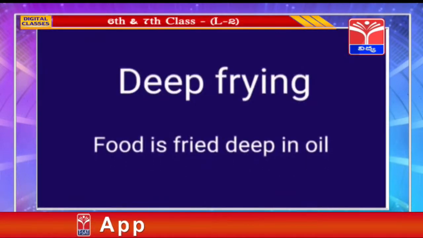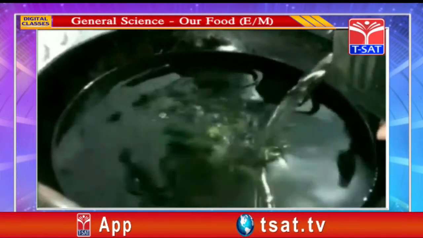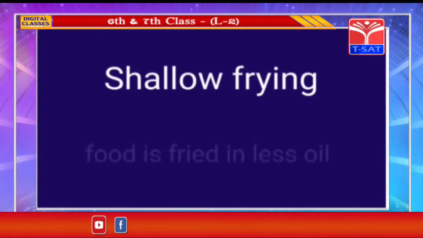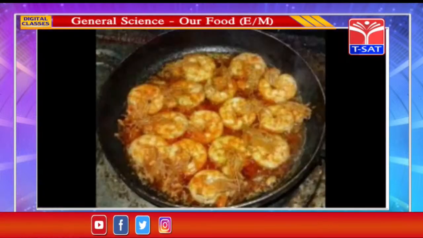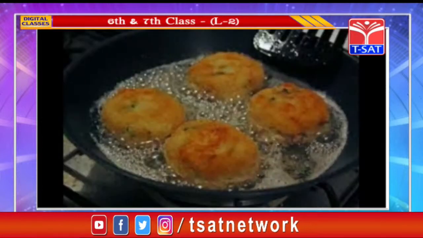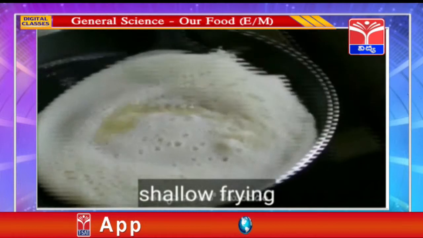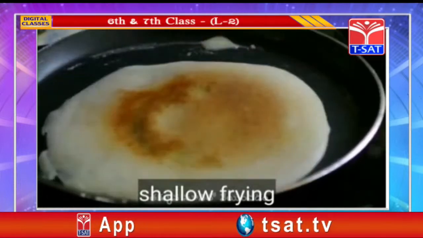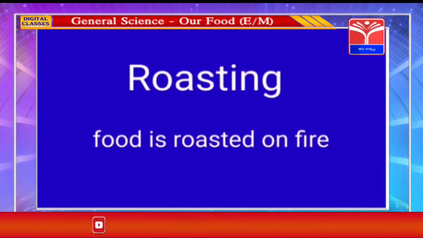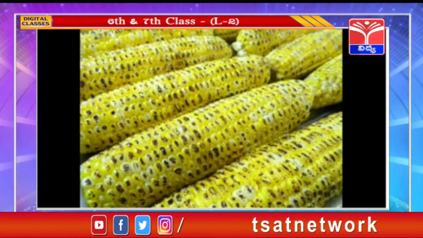Now deep frying. Food is fried deep in oil. Much oil is needed in this, like for vada. Now next is shallow frying. Here food is fried in less oil, like frying prawns, tikkas. Dosa is also made with little oil on the pan. This is called shallow frying. The next method is roasting. Food is roasted on fire. Oil is not used here.